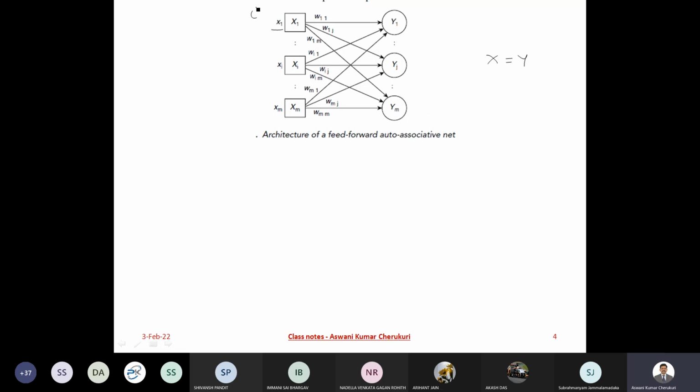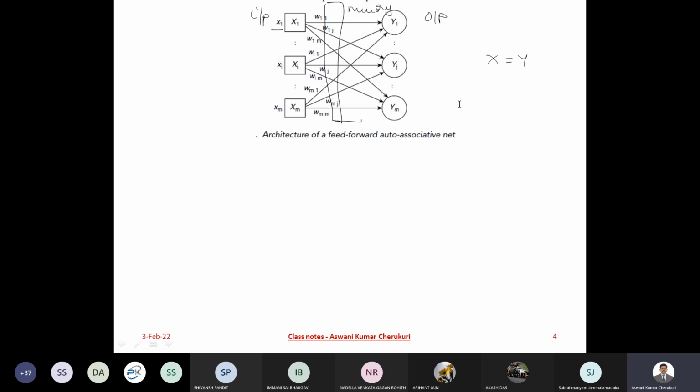So you can think of this as input, this as output, and the connection weights between this input and output form the memory. Is that clear? Yes, sir.